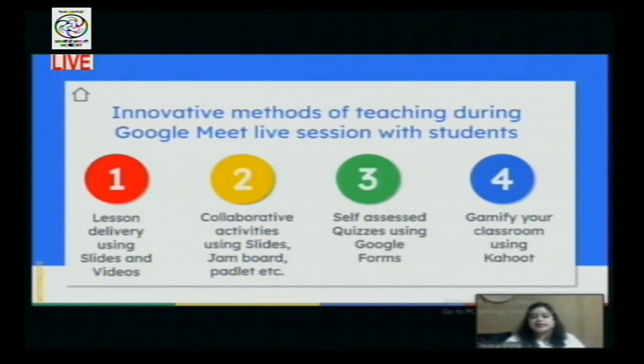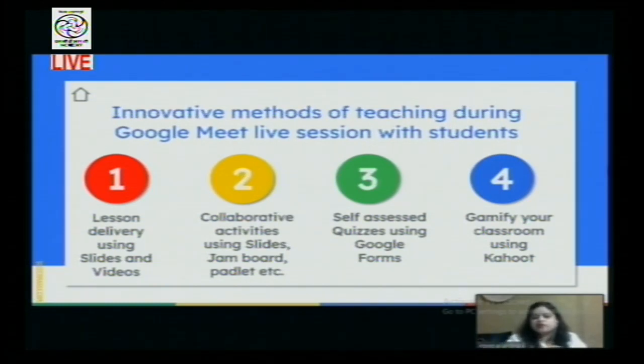I need to bring in a variety of methods to bring some kind of innovation so that the students are always on their toes to listen to you, follow your instructions, do some activities, do some kind of application on the basics that you've taught. So all those things are very essential in any classroom, even physical or virtual mode.